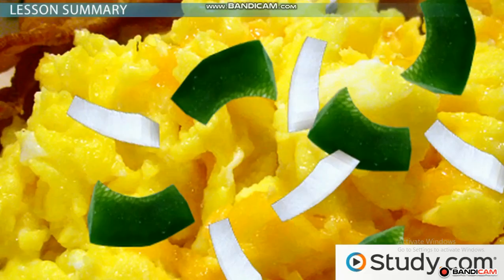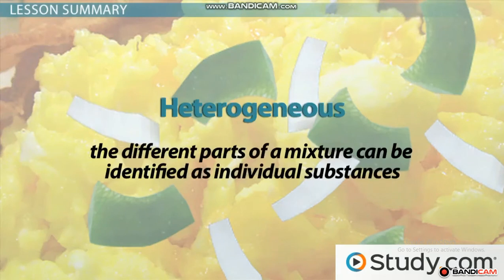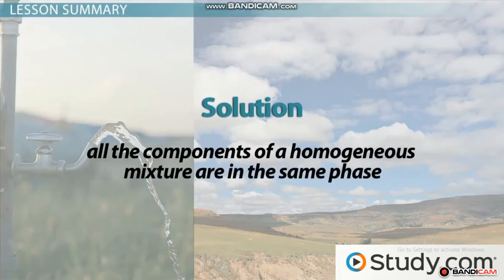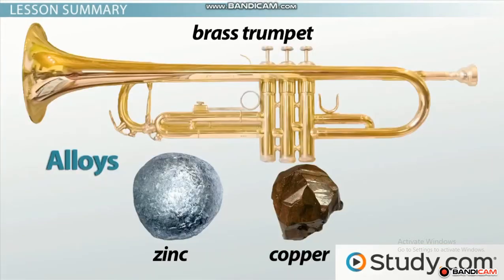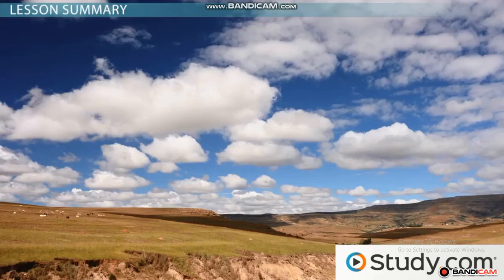Before this lesson, you may have thought that mixtures were just simple combinations of materials. By now, you should see how many different kinds of mixtures there are and what makes each type unique. When the different parts of a mixture can be identified as individual substances, the mixture is heterogeneous because hetero means different. If, however, the mixture has the same composition throughout, then it's homogeneous because homo means same. If, like air and water, all the components of a homogeneous mixture are in the same phase, that mixture is called a solution. Solutions can be solid like alloys, liquid like an aqueous solution, or gaseous like our atmosphere.